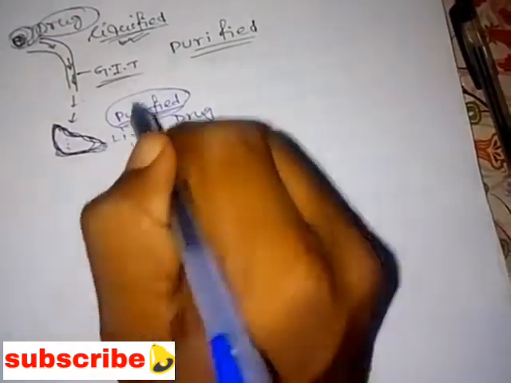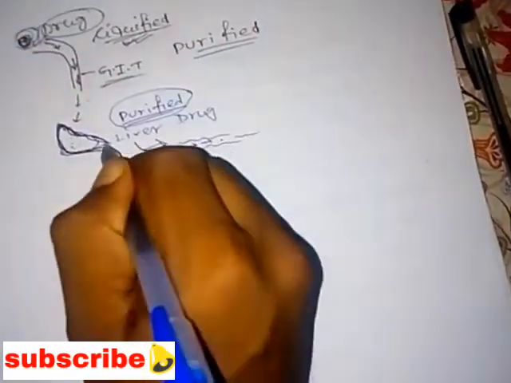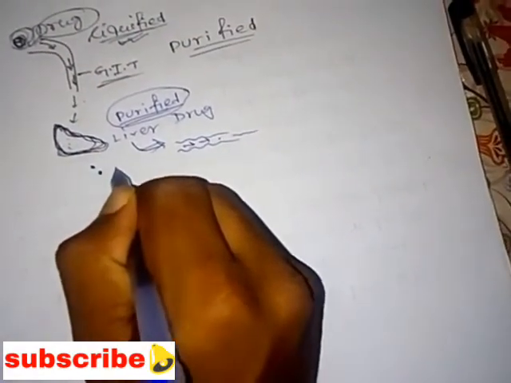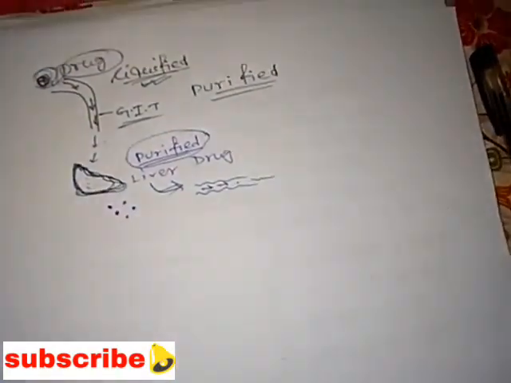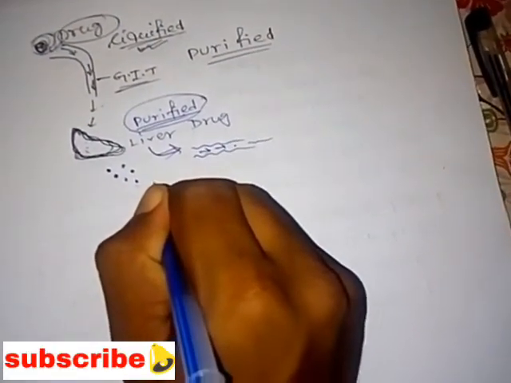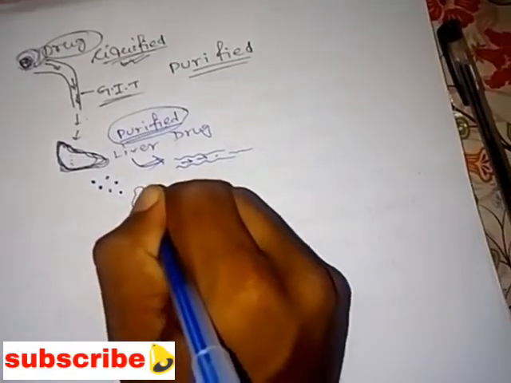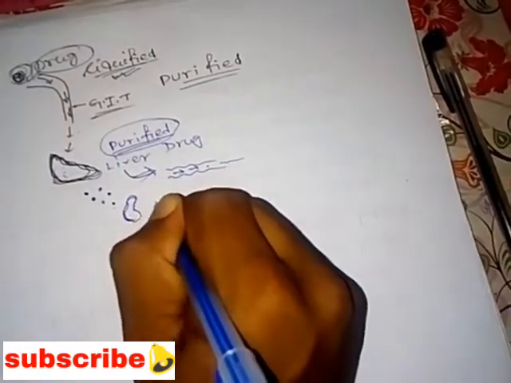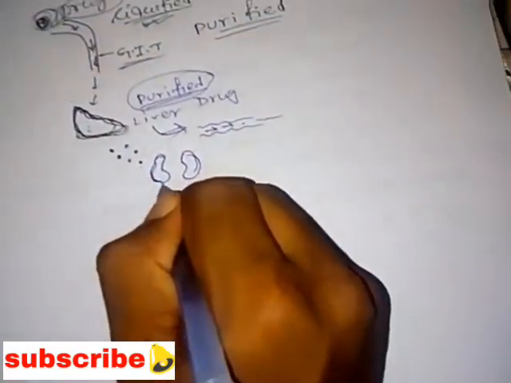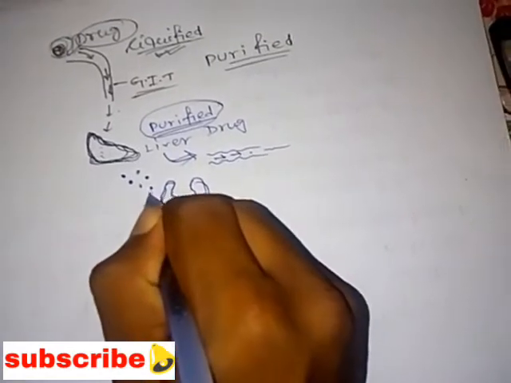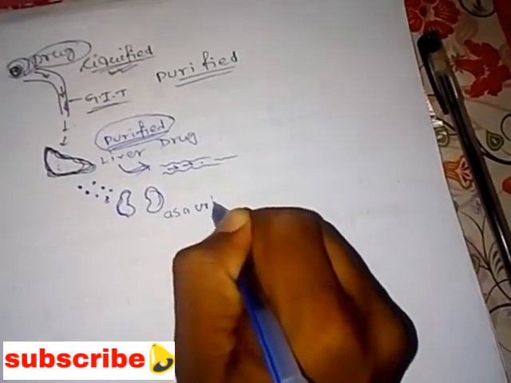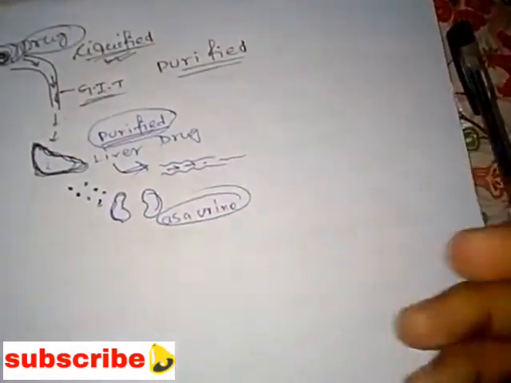After the purification of the drug, the unusual drug particles should be excreted through our kidney. Suppose that is our kidney. This kidney is helpful for excreting the unusual drug particles as urine, understood?